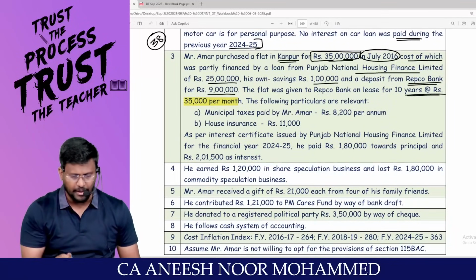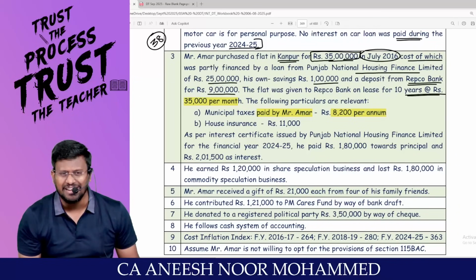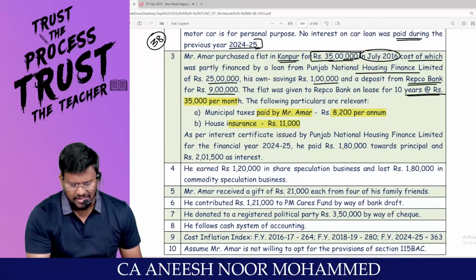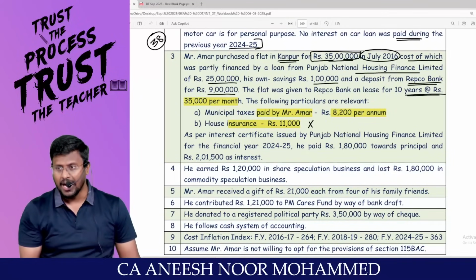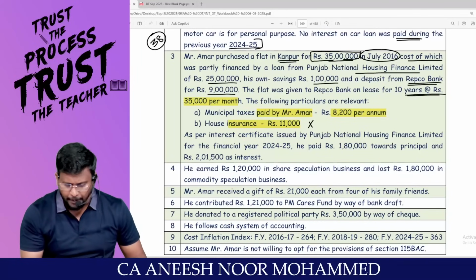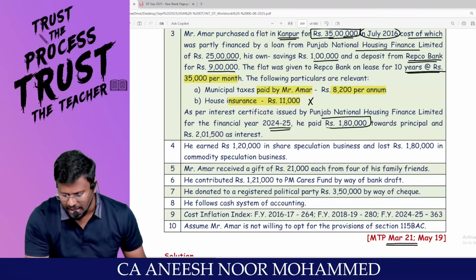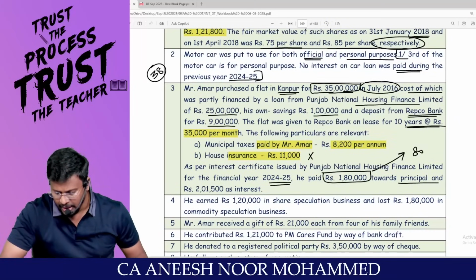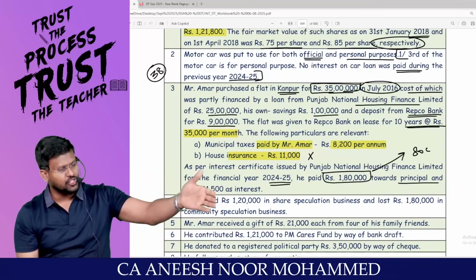Following particulars are relevant. Municipal tax paid by Amar 8,200 per annum. Less: municipal tax paid by the owner can be claimed as a deduction. House insurance will not be allowed as deduction. That's why we are getting a standard deduction at the rate of 30% under section 24(a). As per interest certificate issued by Punjab National Housing Finance Limited for the year 24-25, he paid 1,80,000 towards principal. That can be claimed as deduction under 80C if you are traveling through the optional tax regime.